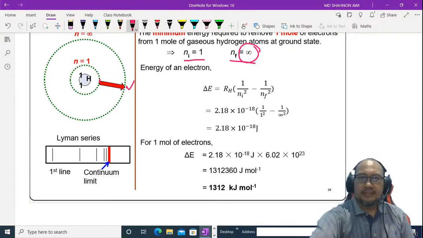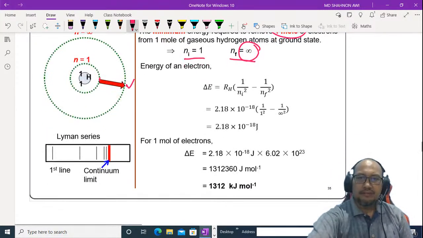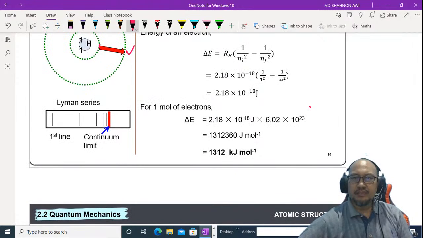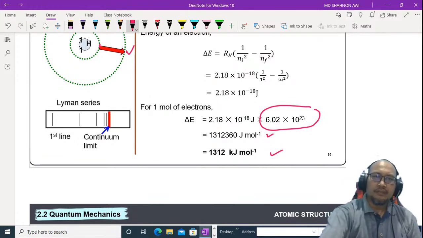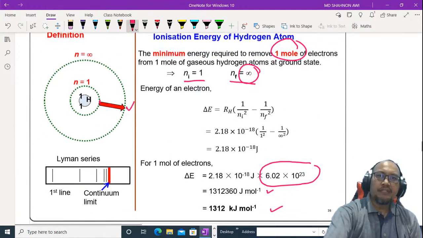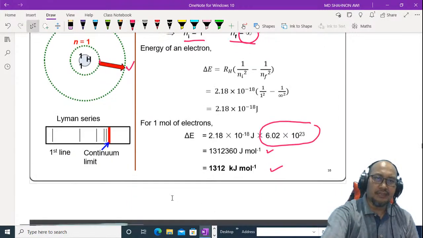To make it 1 mole, we have to multiply with the Avogadro constant, 6.02 exponent 23. Then change it to kilojoule by dividing by 1000, and the answer is 1312 kilojoule per mole. This is the minimum energy required to remove 1 mole of electrons from 1 mole of gaseous atoms.